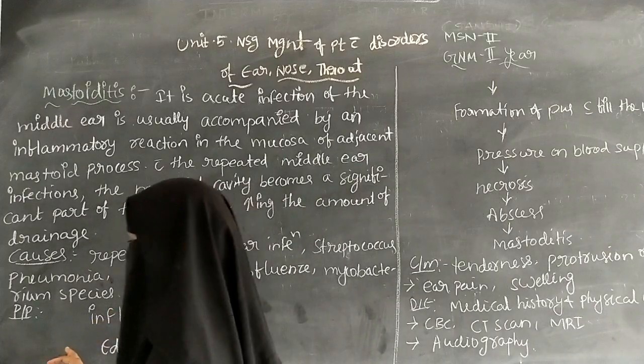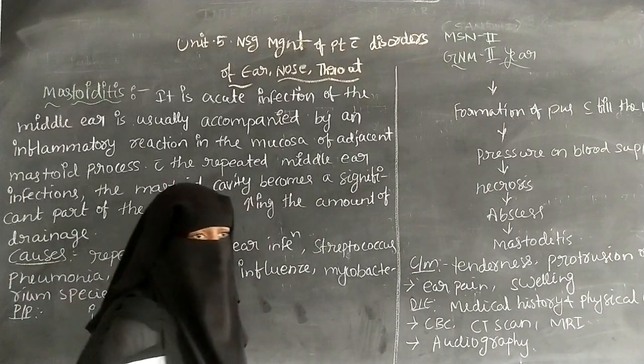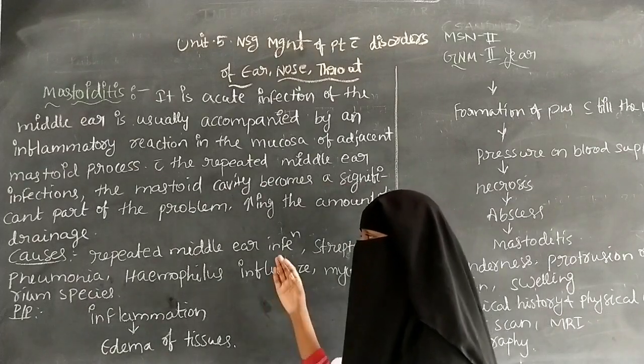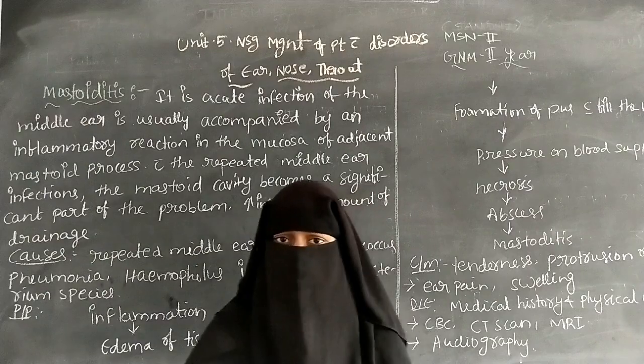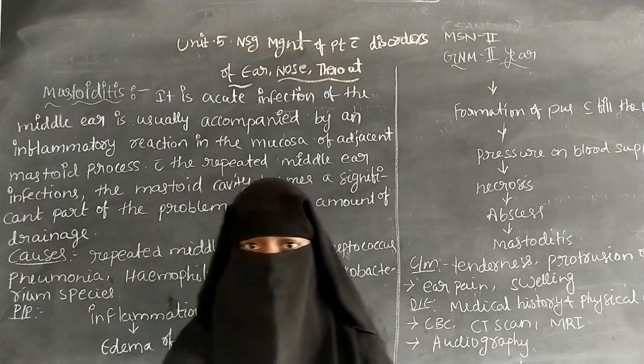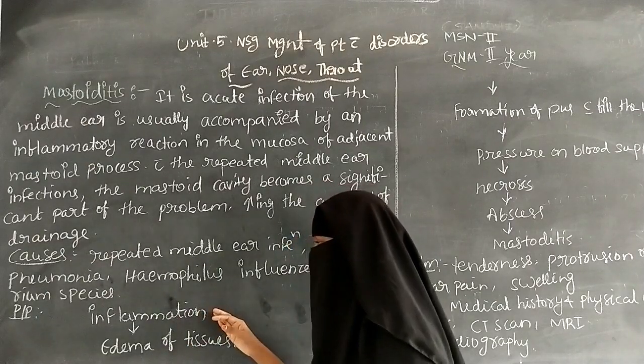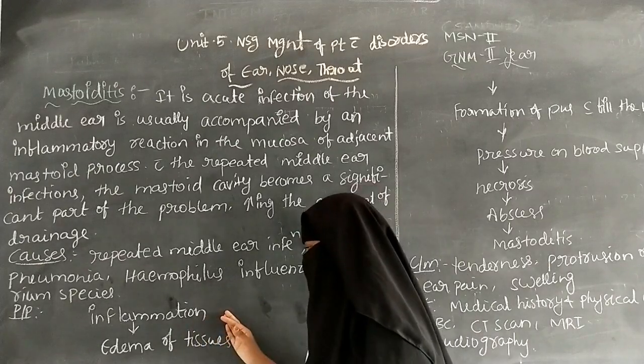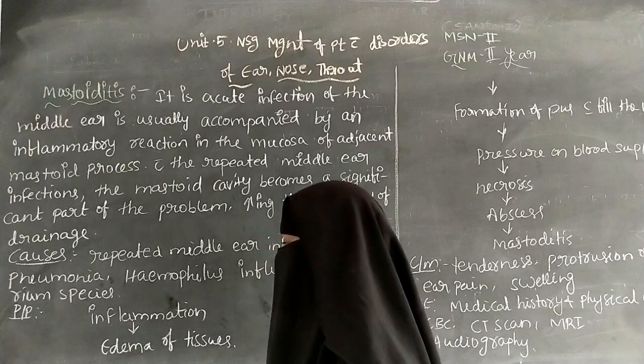The next one is the pathophysiology of mastoiditis. Because of the causative organism, inflammation occurs in the middle ear. Because of this inflammation there is edema of the tissues.